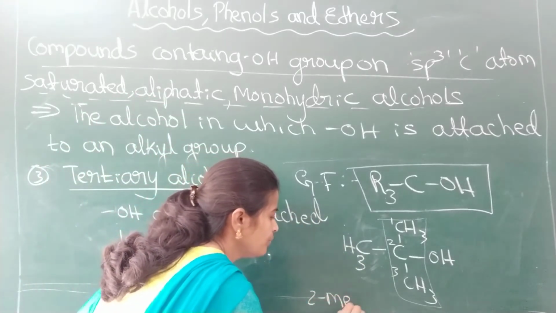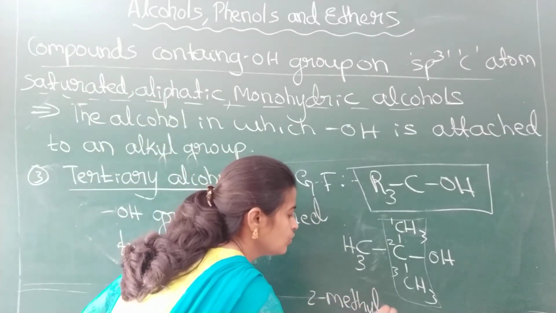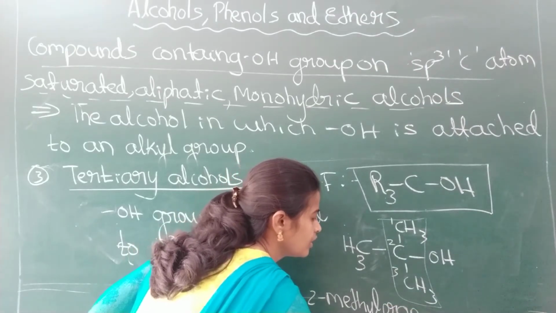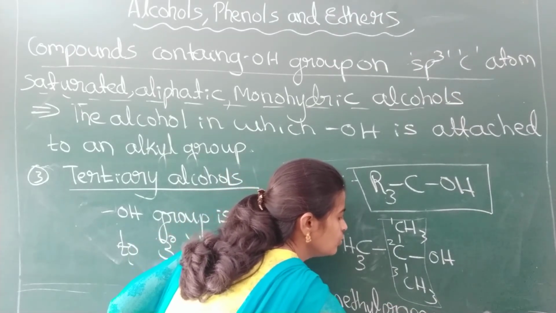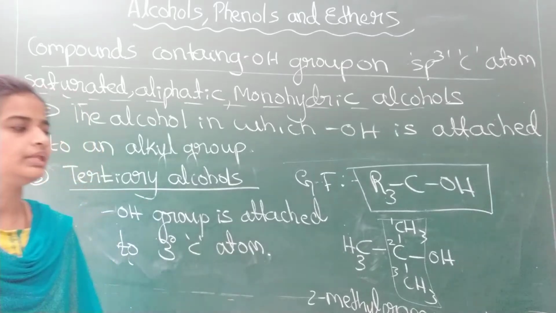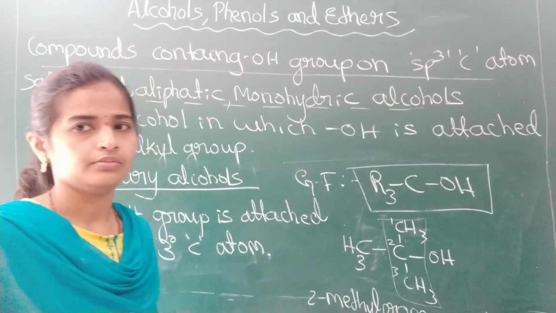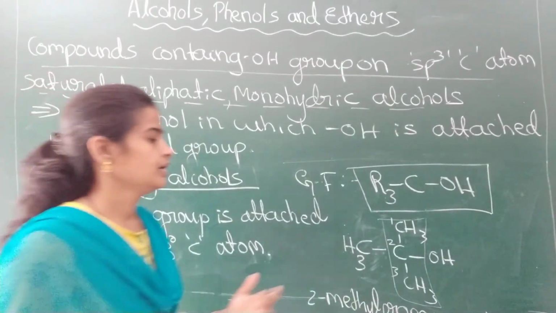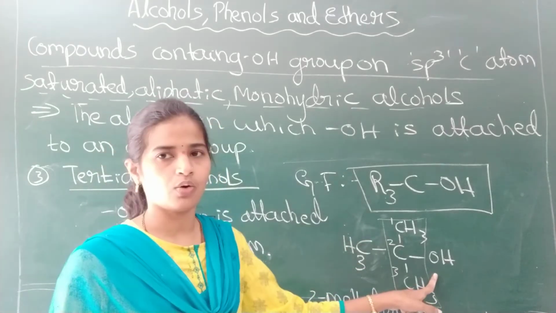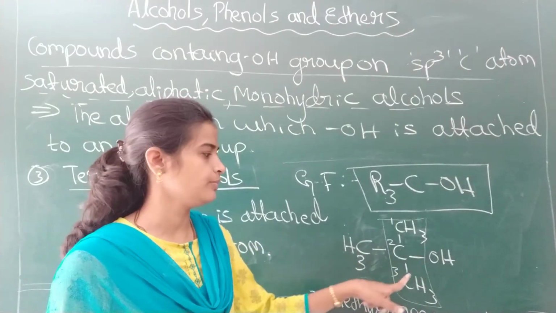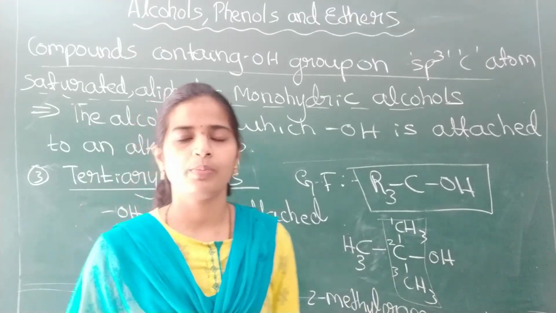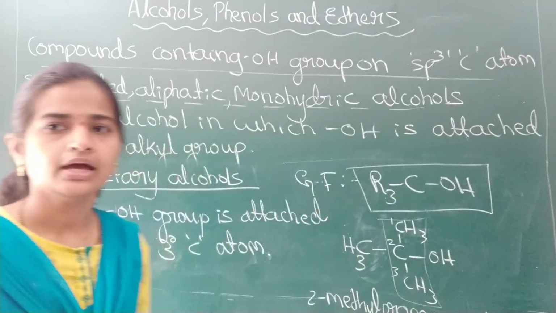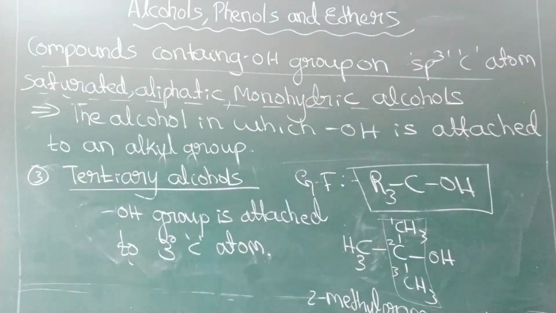Therefore, 2-methylpropan-2-ol. Tertiary butyl alcohol is also the common name. Tertiary butyl alcohol or 2-methylpropan-2-ol. This is about the tertiary alcohols.